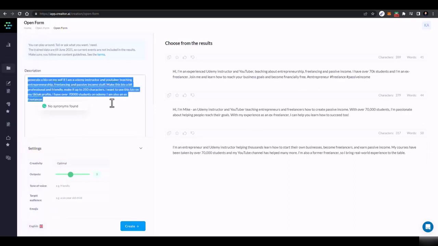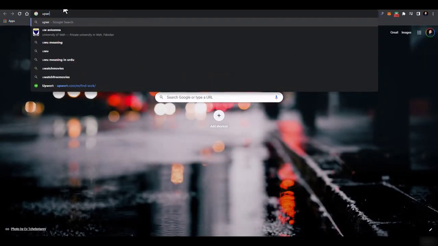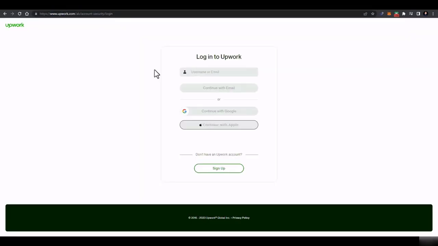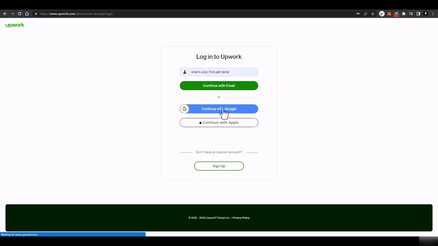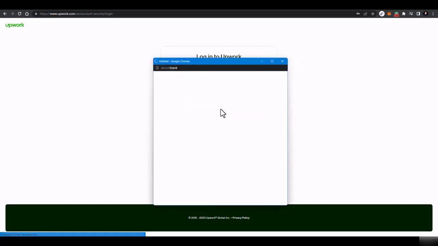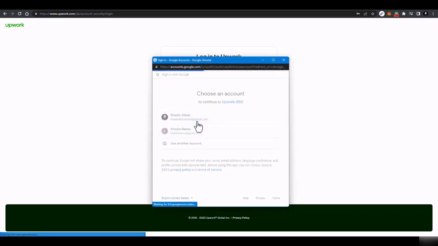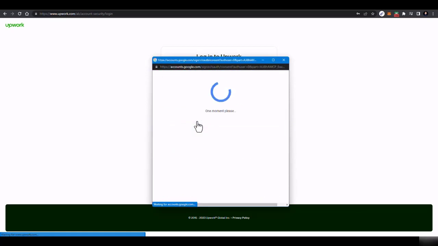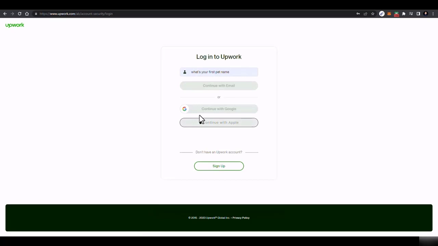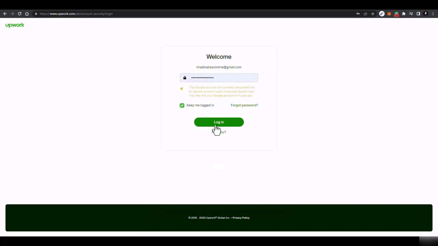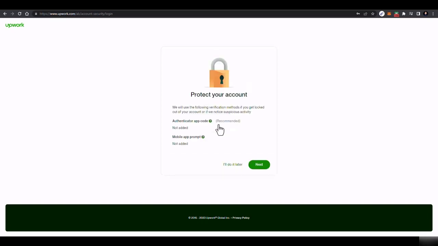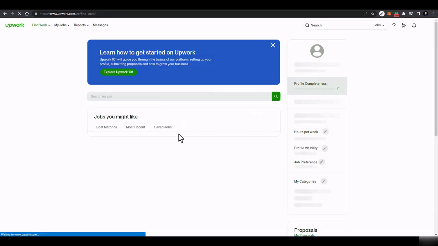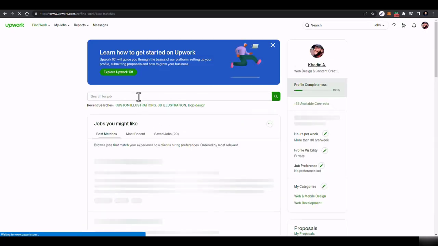Now, how can you use this tool? Let's say on Fiverr or on Upwork. Let's say you go on Upwork. I'll sign in first of all. When you go on Upwork, you will have a chance to see some blog posts and job posts where people are asking for an article for this or that. What you can do is copy the complete description and paste it here.